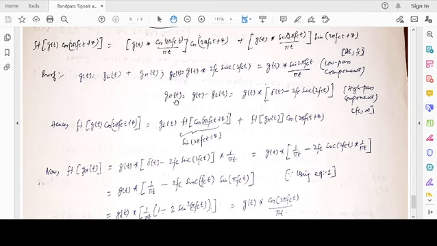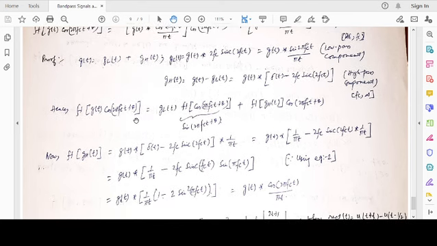Now we use the low pass, high pass property of the Hilbert transform. When we have the Hilbert transform of g(t) cos(2πfct + θ), g(t) is g_L plus g_H. g_L is a low pass component which comes out of the Hilbert transform as it is, so we have g_L times the Hilbert transform of cos(2πfct + θ). For the second case, g_H is now the high pass component, and the carrier cos(2πfct + θ) is the low pass component.